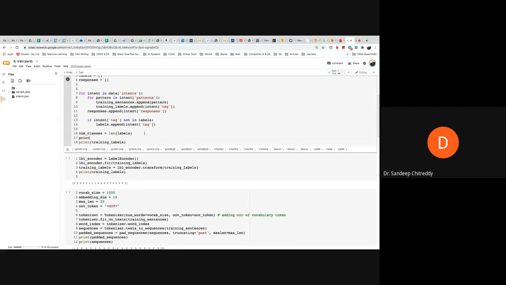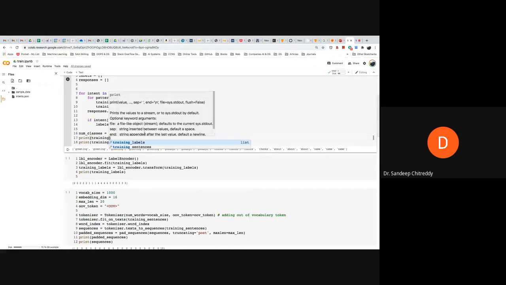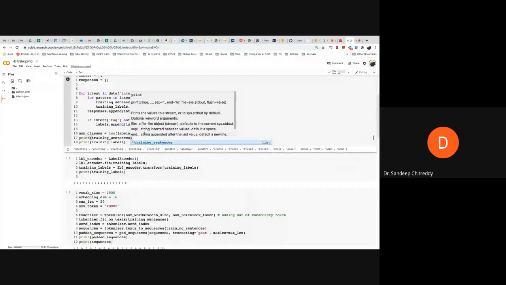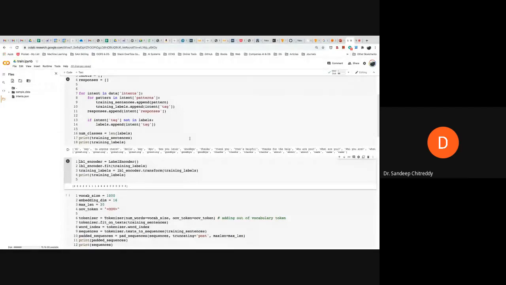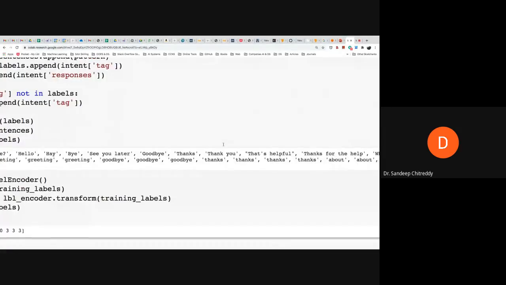So print training_sentences. I hope you are all able to see this. The font is small. Let me, yeah. How about now? Is it visible?